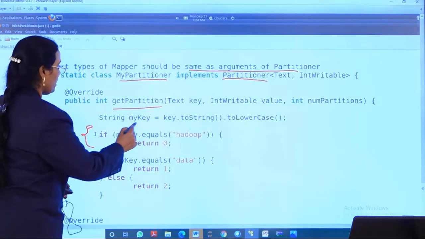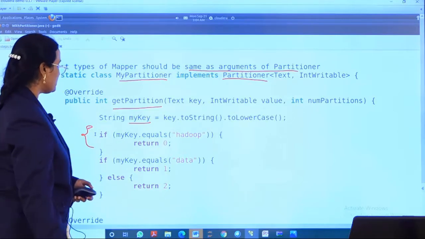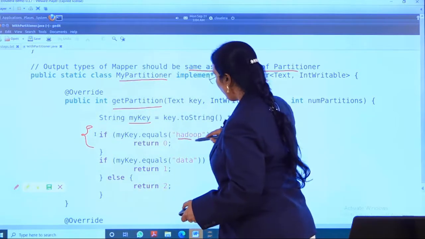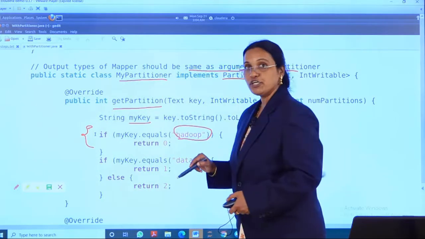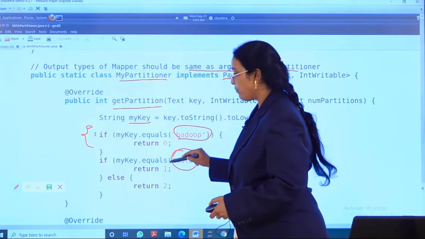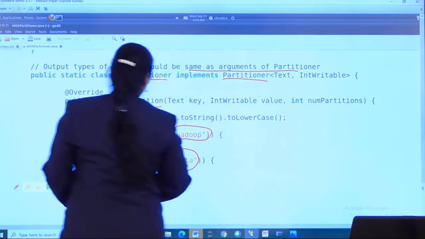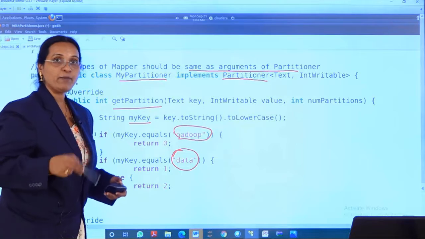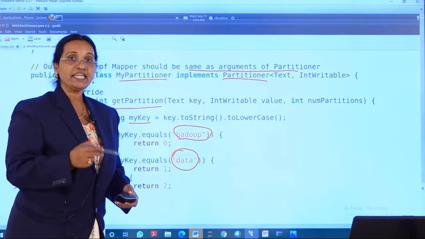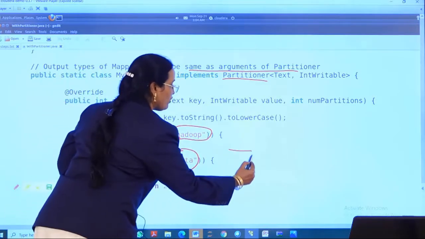What is my partition here? I am taking a variable, my key dot toString dot toLowerCase. So what I am saying is, whenever I get the word Hadoop, or this key, I should create one partition, and the word data I am creating as another partition, as another key. That means I will be getting three partitions here, and when I run the program, generally we will be getting one output file. But since I created three partitions, I will be getting three output files. So three partitions we will be getting here.